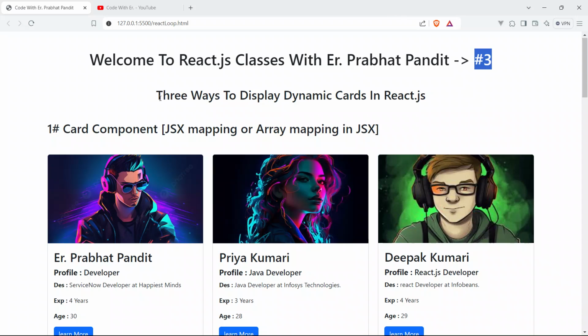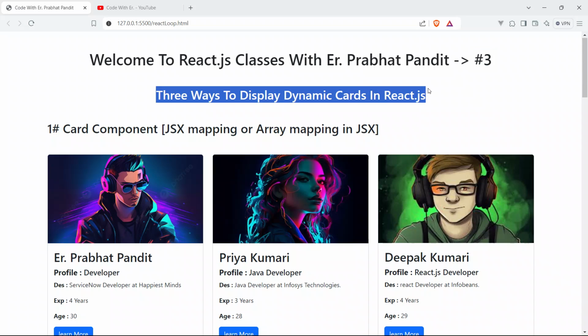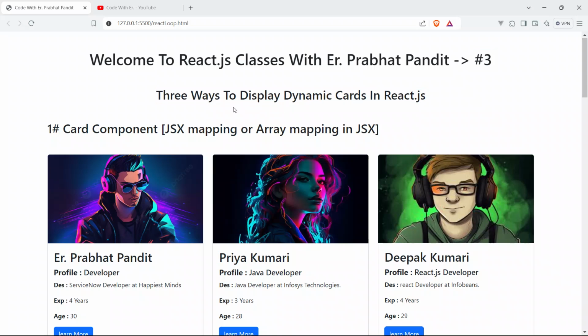Below you can see another heading: 3 ways to display dynamic cards in React.js. Yes guys, you read it right. Here we will learn how to display cards using React.js, but in 3 ways. We know how to display the card only in a single way, but here I will explain how to display dynamic cards in React.js in 3 ways. So here this is the first method.